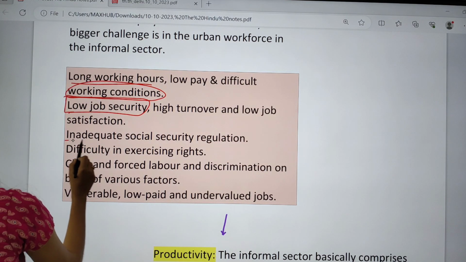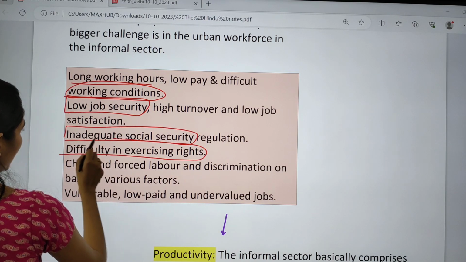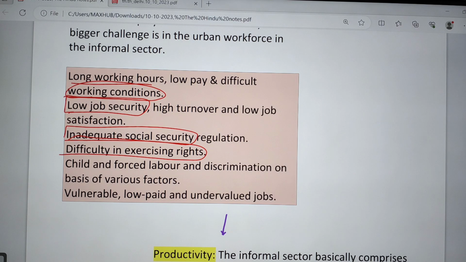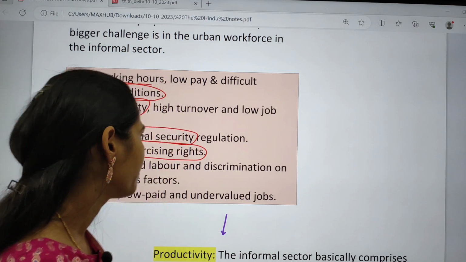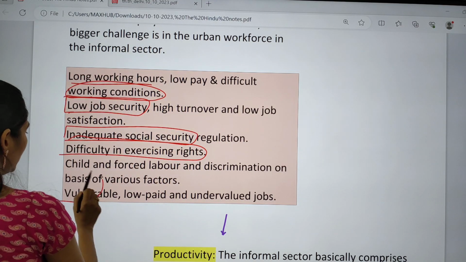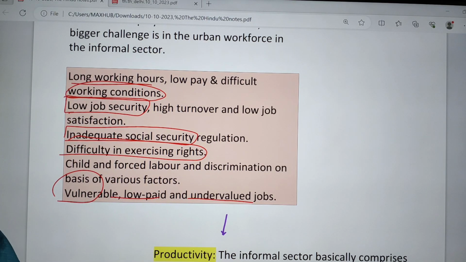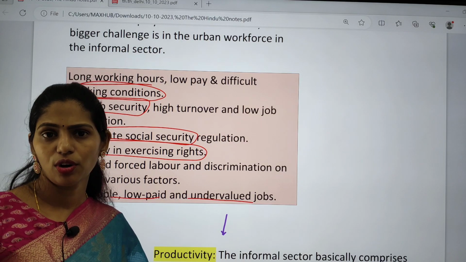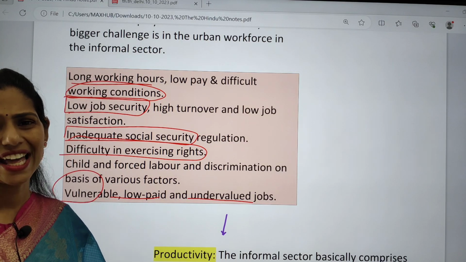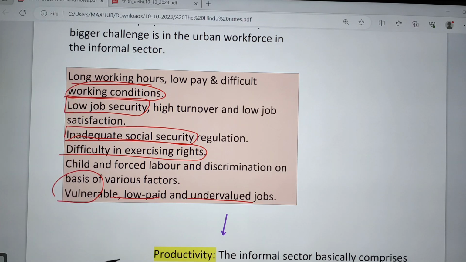And next, there is inadequate social security regulation and difficulty in exercising the rights of the people. Especially child and forced labor and discrimination are also seen in this informal sector. They are vulnerable, in low-paid and undervalued jobs, and they also face mental stress. One day they will get a job, another day they will not. So there is no guarantee of getting a job if they go to addas. Okay, so these are some important things.